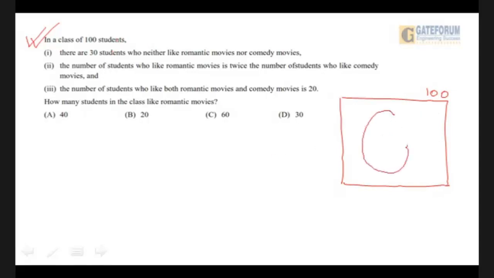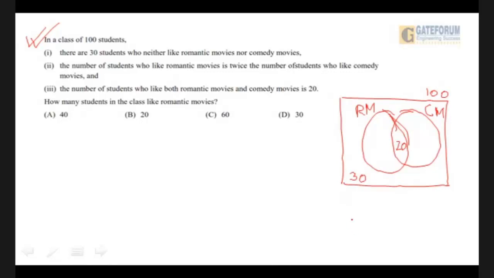Suppose this Venn is romantic movies. Let us mark that as Rm. And let this Venn be comedy movies. Obviously, there is an intersection between them. They have said there are 30 students who like neither romantic nor comedy movies, so automatically this part must be 30. It has been said the number of students who like both romantic movies and comedy movies is 20, so this part must be 20.